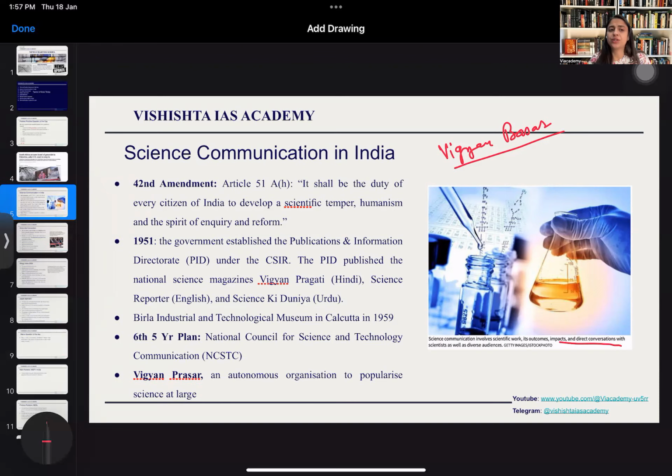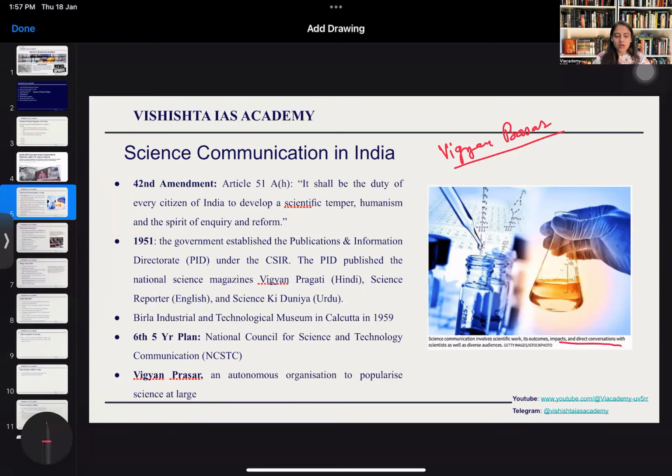And whenever there's a question on the problems in science in India, even if they don't ask separately about science communication, you can always mention that science communication is a problem and should be promoted in order for the scientific temper to develop. So, appropriately at the school level and at the college level, there should be interaction between the people who are already in the scientific field and the students, so that more and more people get encouraged to take up careers in science.